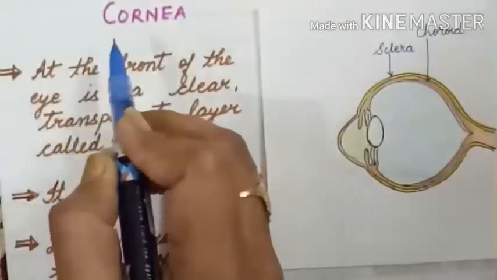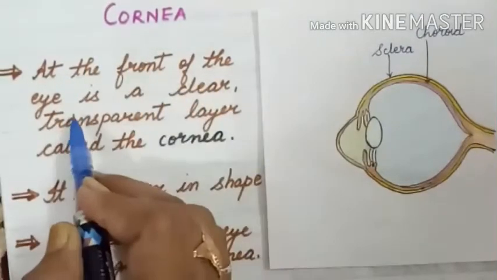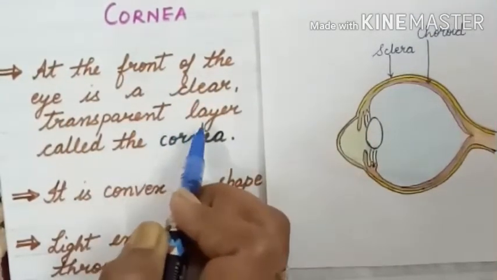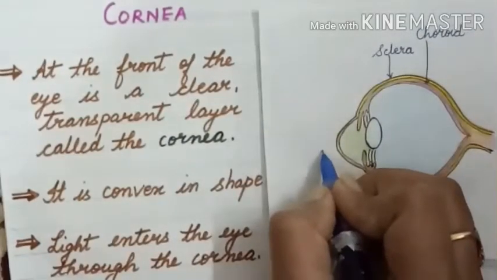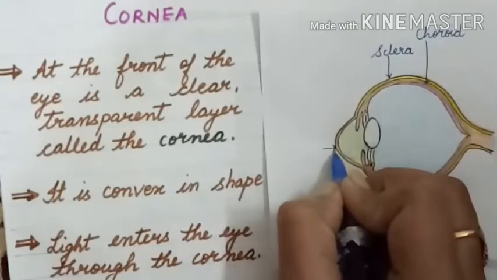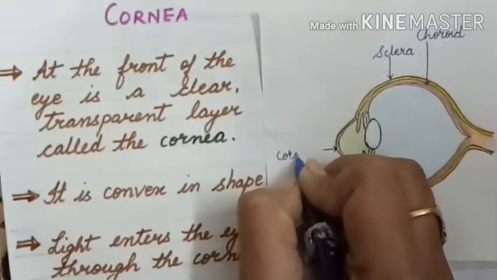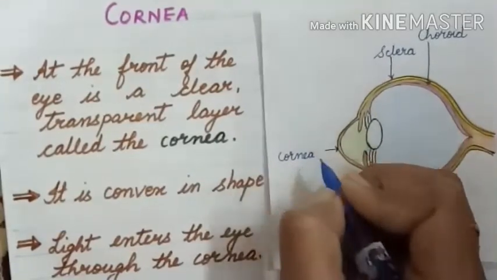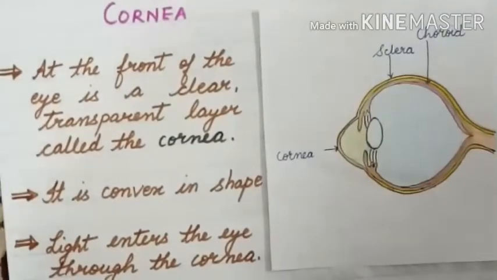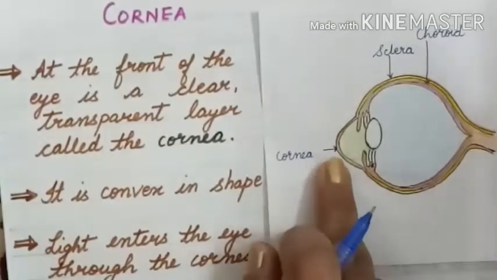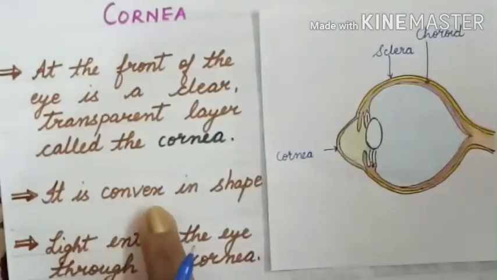Next part is cornea. At the front of the eye is a clear transparent layer called the cornea. So here, the front part of the eye is called cornea, which is a transparent membrane. It is convex in shape.